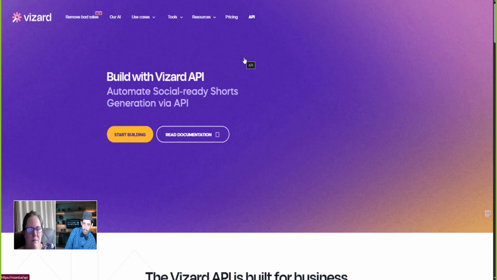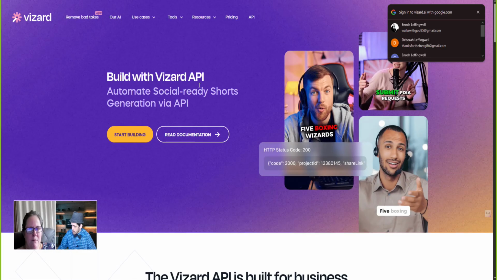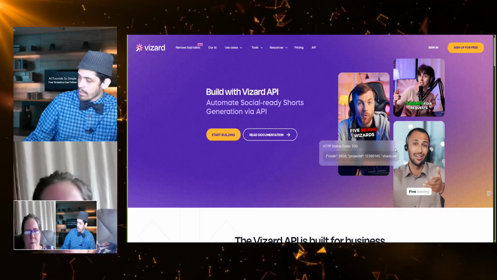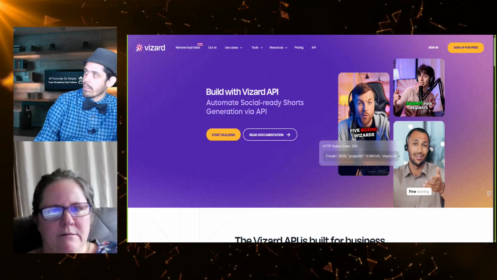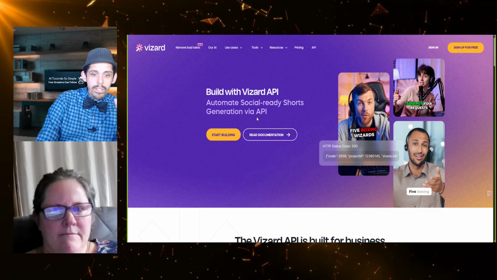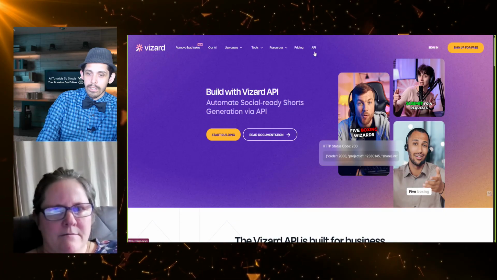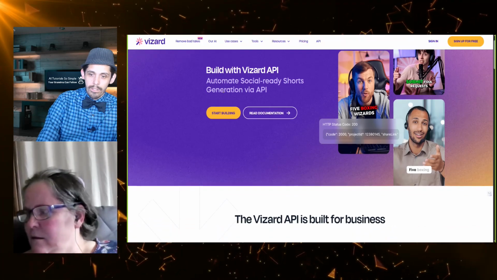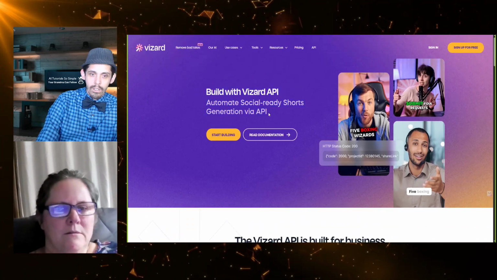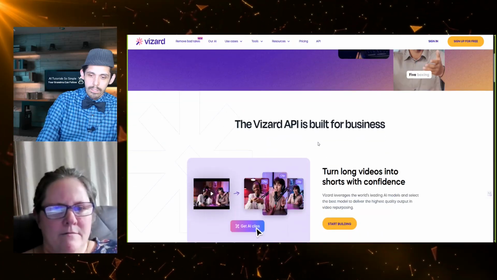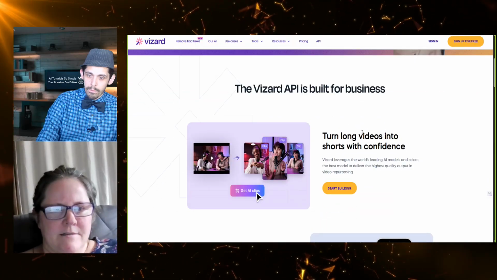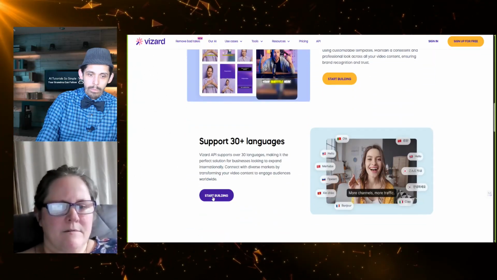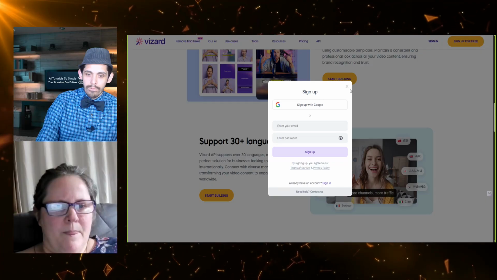So actually, I'm going to change this view so we can see each other a bit more. Now, let me turn that off. There we go. So this one, in order to use their API, I'm going to click that. And a lot of times it's going to either go to a sales page about their API, which this is a sales page, or they're going to go to your documents of API, which I'll show you how to navigate. So this is telling you why you want to use the API. And if you're going to start building, you have to sign up.